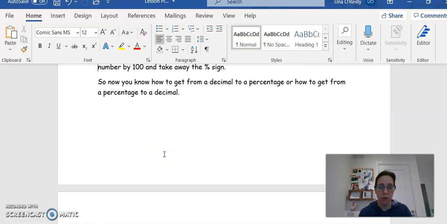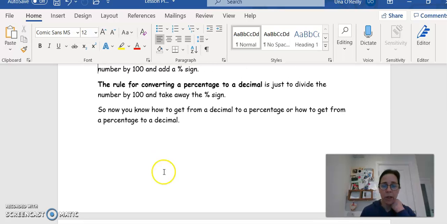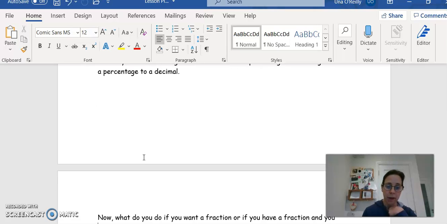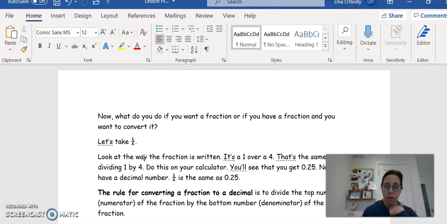And then to go the other way, the rule for converting a percentage to a decimal is just to divide the number by 100. So instead of going to the left, you're going to the right, you're getting smaller, and take away the percentage sign. And don't forget to add in your decimal point there. So now you know how to get from a decimal to a percentage, or how to get from a percentage to a decimal.